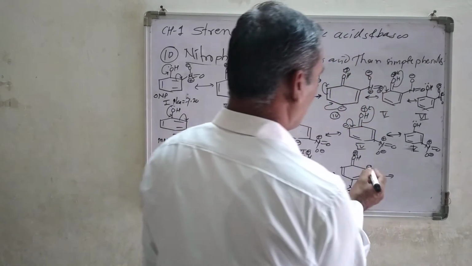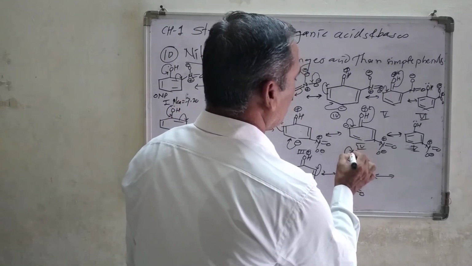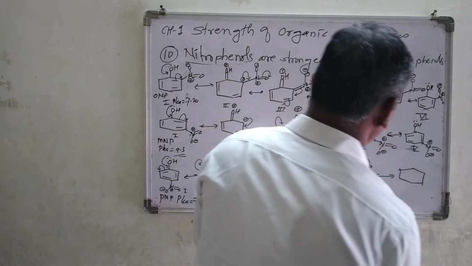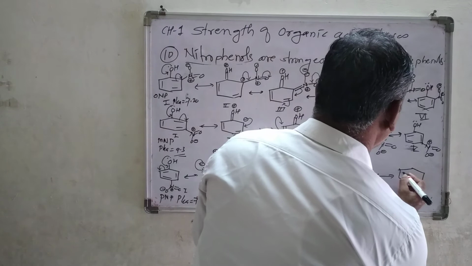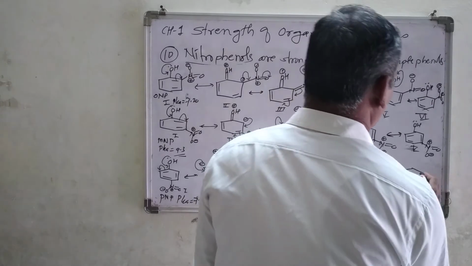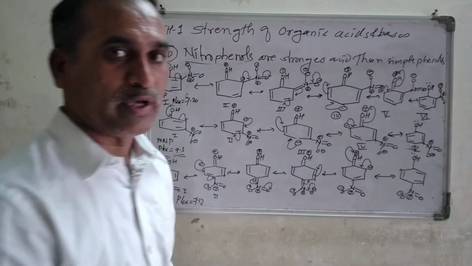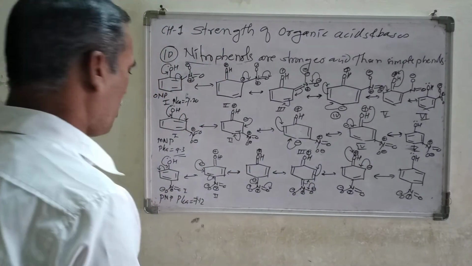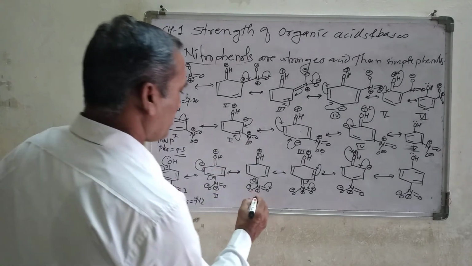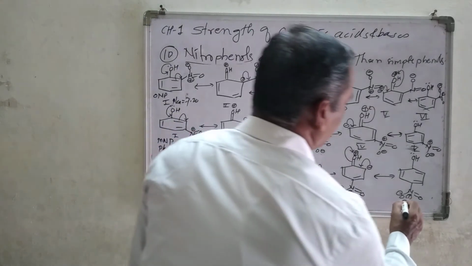Then finally what do I get? This negative charge forms a double bond here, and this double bond neutralizes the positive charge. Finally what do I get here? We get this double bond and this double bond as they are, N double bond O minus, positive charge, forming a double bond, and OH, negative charge, the lone pair coming back to its original position. Look at how many structures we are getting here. Structure number 1, second, this will be the third structure, fourth one, fifth one, and sixth one.